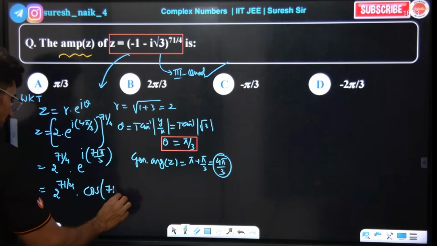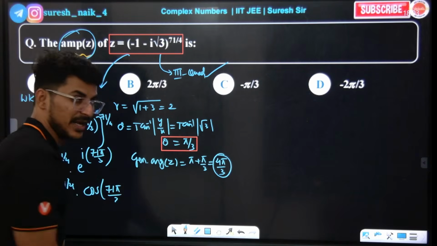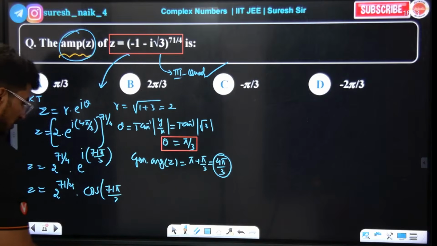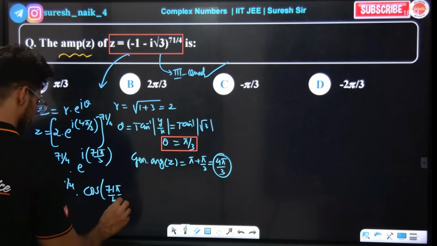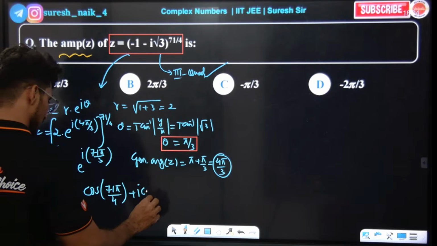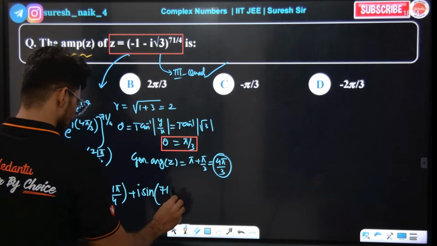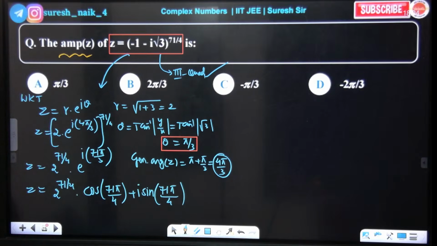Cos 71 pi by 3, they are asking us to find the amplitude. I'm finding the general argument. I'll tell you what to do for finding the amplitude. So it is cos 71 pi by 3 plus i sin 71 pi by 3. Cool? Yes or no? Very good, sir.